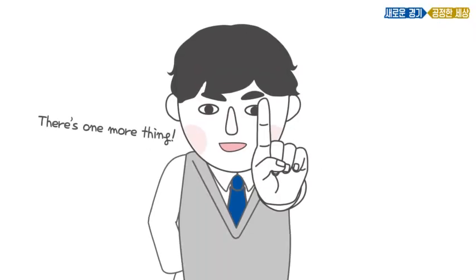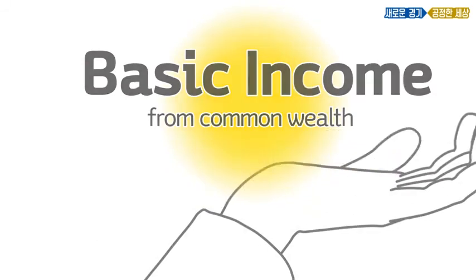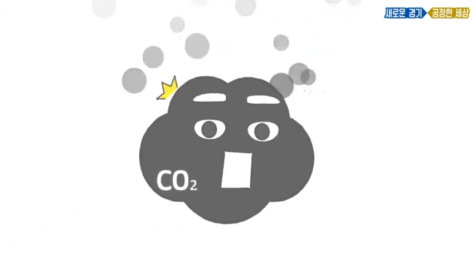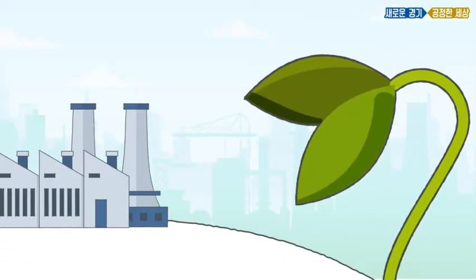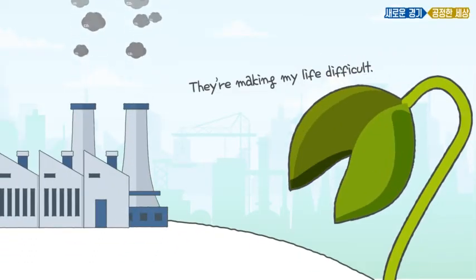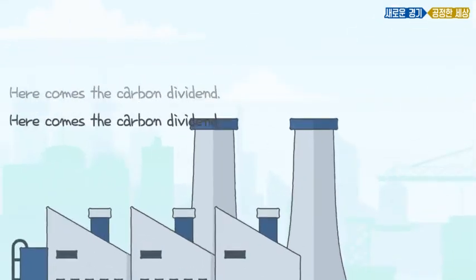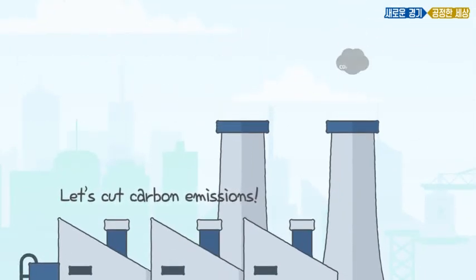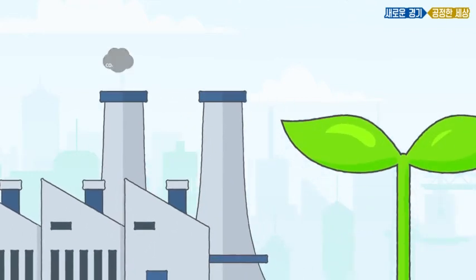And one more thing, there is also basic income that aims to protect our Commonwealth. Carbon dividend from carbon tax. As environmental pollution is getting worse due to the rise in carbon emissions, if we impose taxes on carbon emissions and pay the revenues in the form of carbon dividend, we can reduce carbon emissions and help the livelihoods of low-income earners who may be burdened with carbon tax.